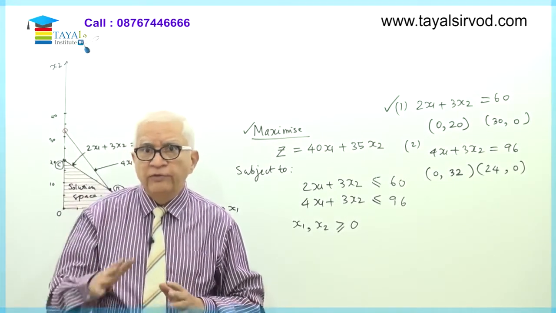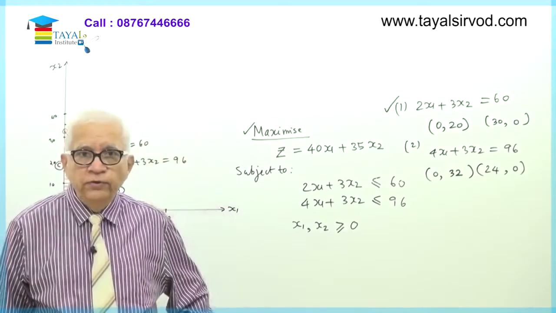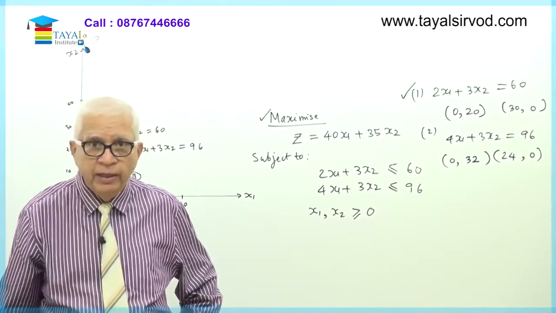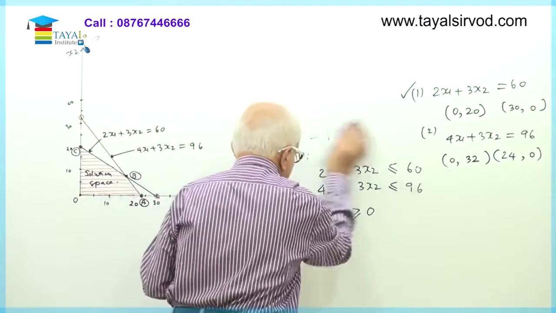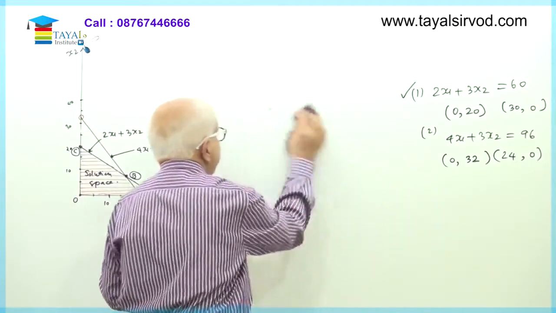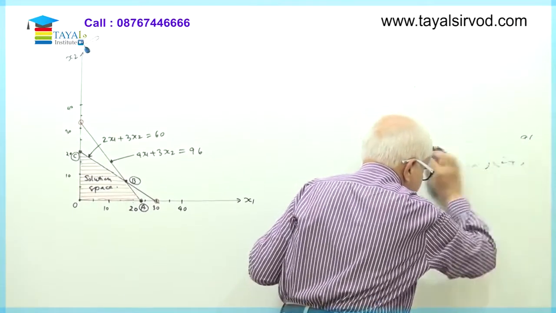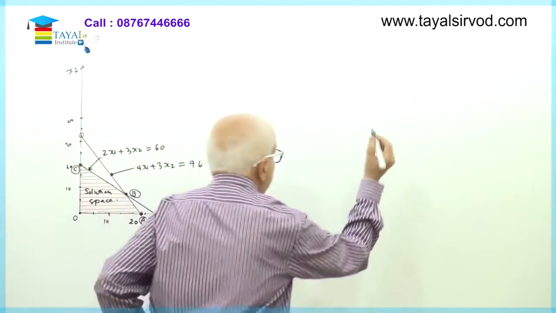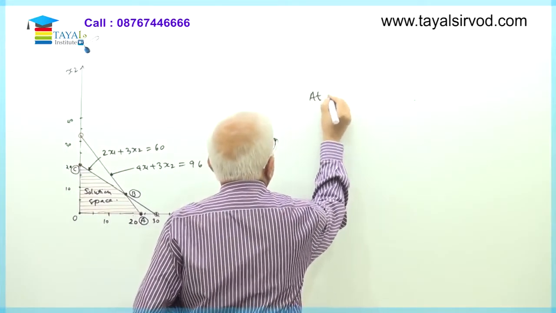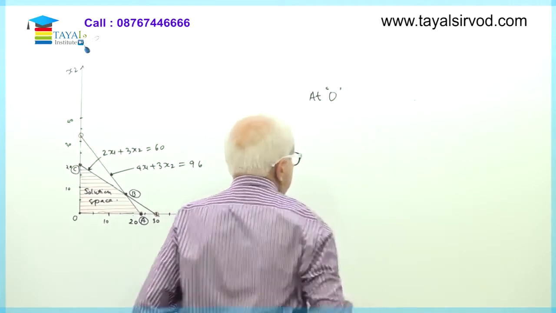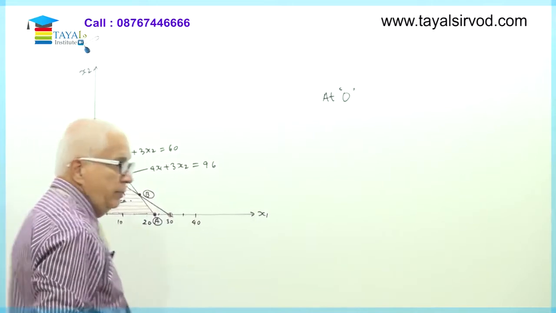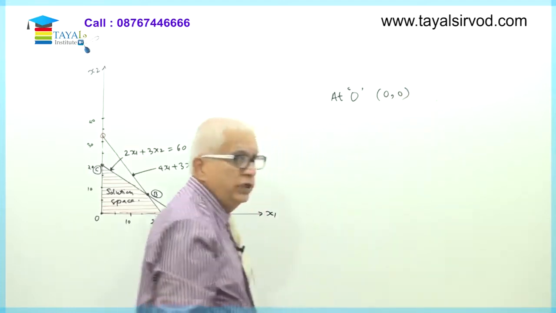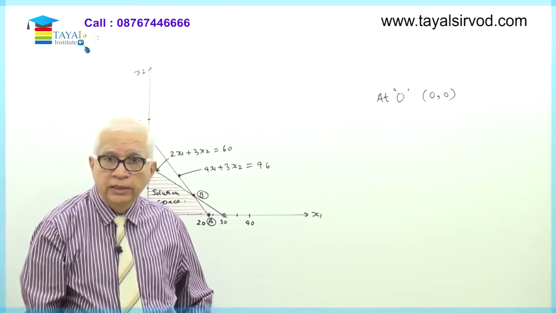Now I'll prepare a chart. For example, I'll write down the values of x1, x2 at all the 4 points. I'll draw all the 4 points in the format of a table first, and then I'll prepare a comprehensive table. Now I'll remove this because this is not relevant right now. So we have all these details already with us. Now I'm going to write down the corner points of the solution space. And what are the corner points of the solution space? We said point O. So I'll say at O, this is corner point number 1, the origin. So what are the values of x1, x2? Very obviously 0, 0.